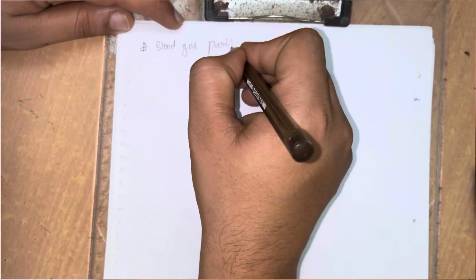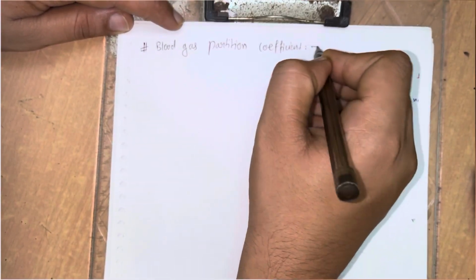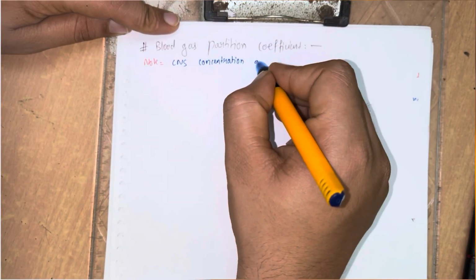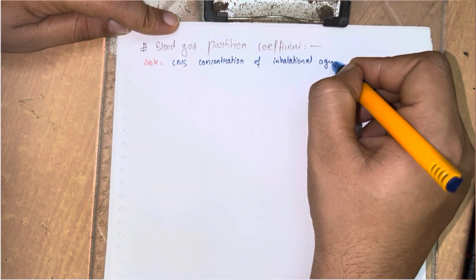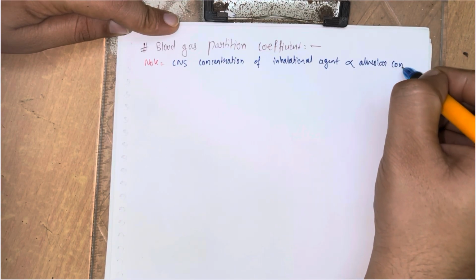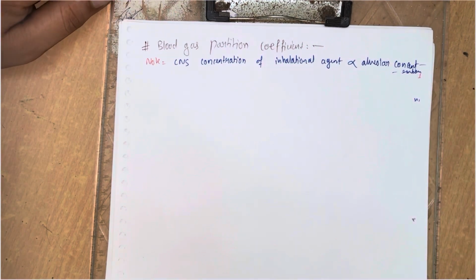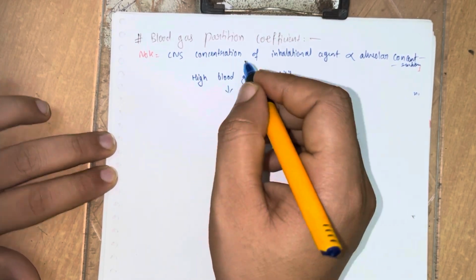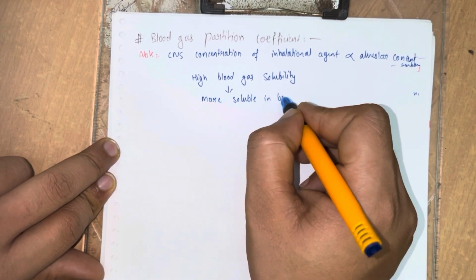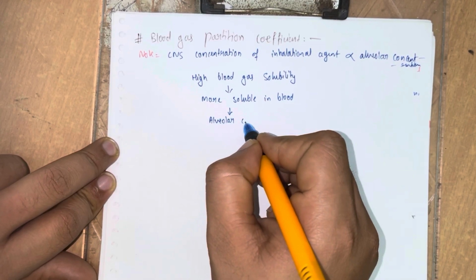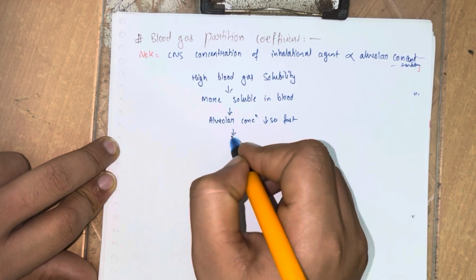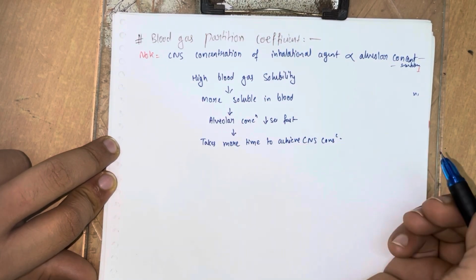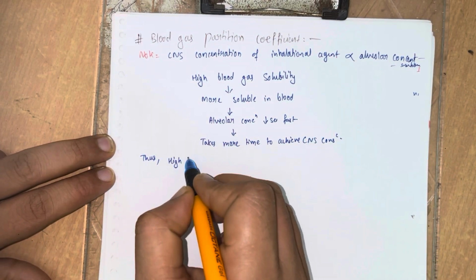Okay friends, now let's talk about the second component, blood gas partition coefficient. It is noted that the CNS concentration of the inhalational agent is directly proportional to the alveolar concentration. Now, high blood gas solubility means more soluble in blood, and the drug which is more soluble in blood causes alveolar concentration to decrease very fast, so it takes more time to achieve the CNS concentration.